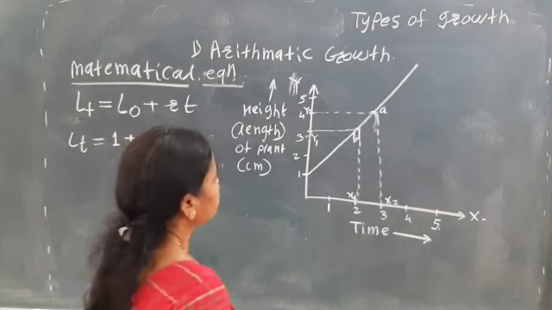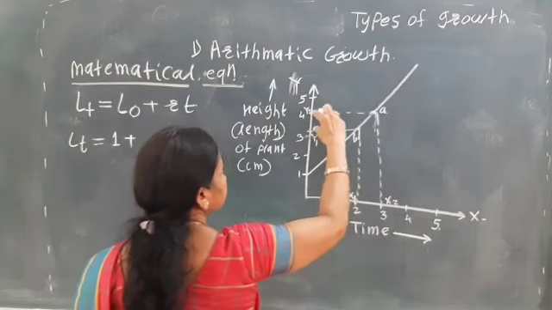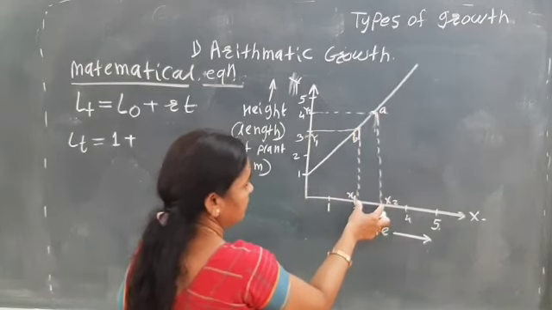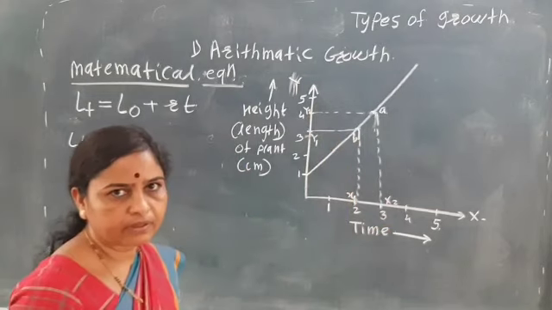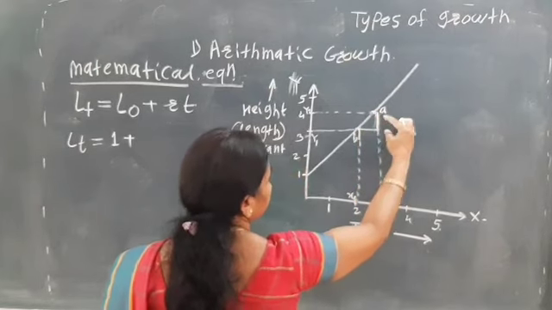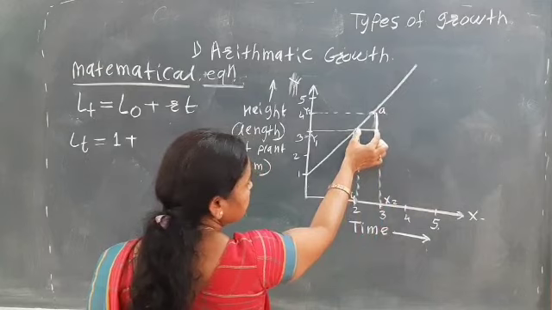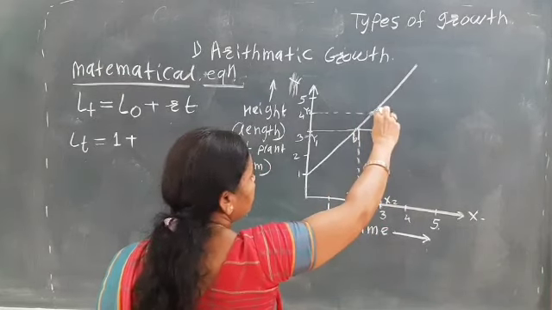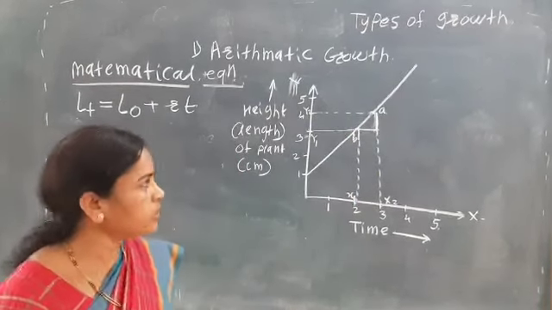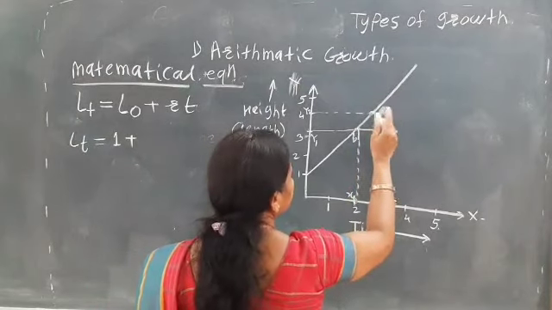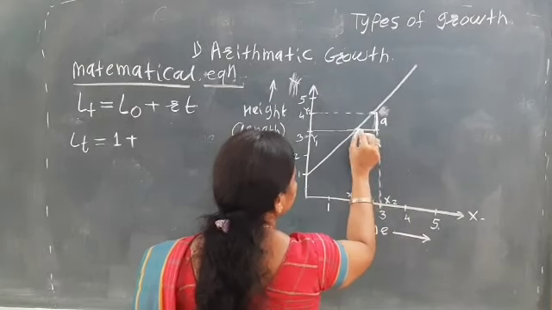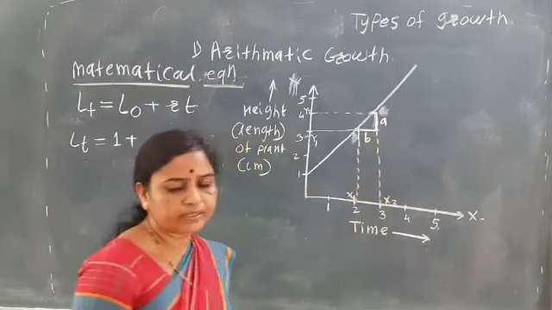See, in this region there is the increase in the height, while in this region at this time interval the height is increased like this. So when we calculate this, see that here there is the increase in the height or the length during this time interval. It can be calculated: this length is the A, and this length is the B.